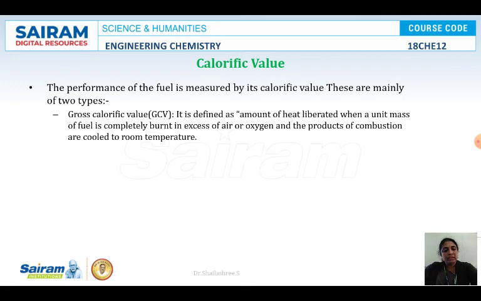When we are cooking in a pressure cooker, or in a closed vessel while it is cooling, the steam is converted back to water. When it is converted, it adds a small amount of energy called the latent heat of steam. So the gross calorific value is always higher compared to the net calorific value. And what is net calorific value?